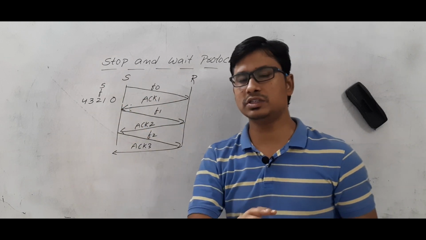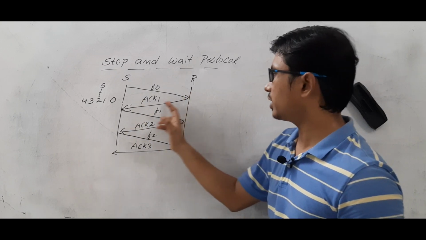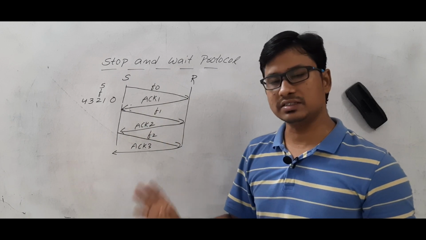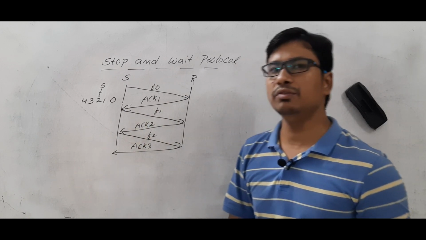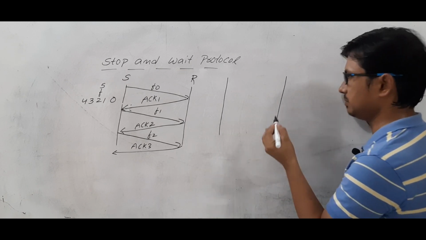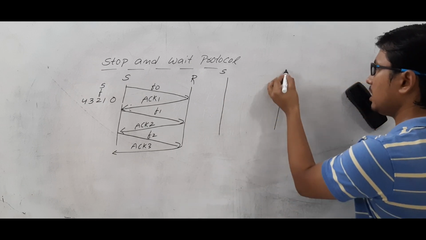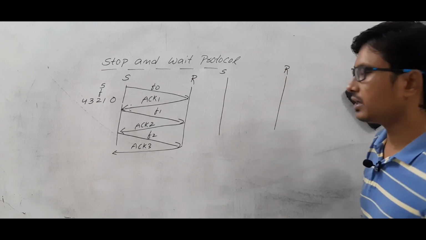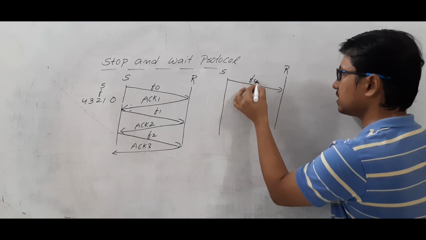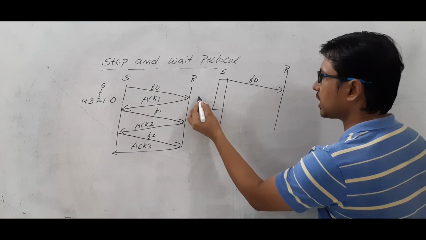I don't want to use this timeout timer early, so I will discuss it slowly. Don't worry. Acknowledgement will be sent. If the acknowledgement is received, then only the sender will send the next frame. Now we will discuss how much time the sender has to wait. Is it clear? Now source is there and the receiver is there. Once frame number 0 has been sent, the sender will keep a timeout timer.